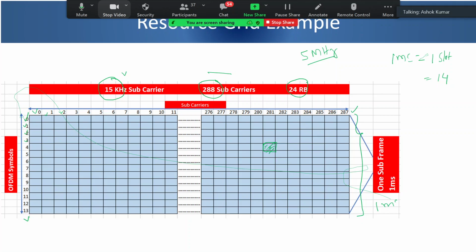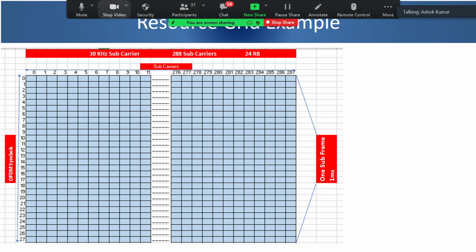Now let us take one more example, the second example, and then I think it will make things much clearer. So here again I have taken 24 RB, so 288 subcarriers, but numerology is 30 kilohertz.